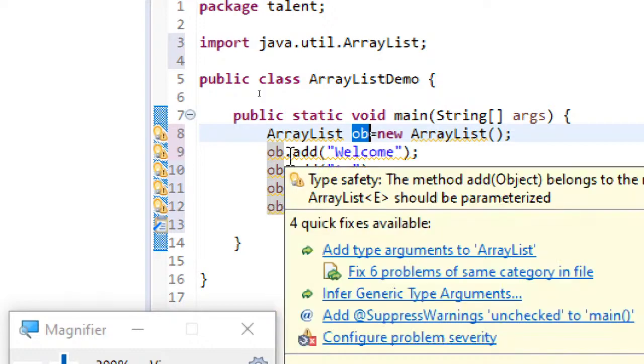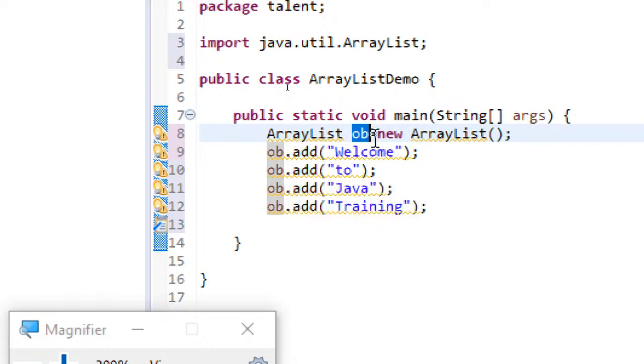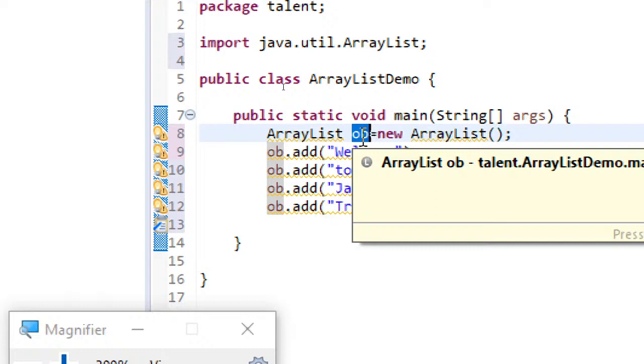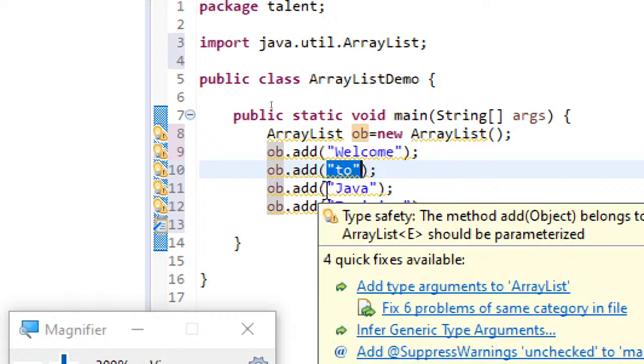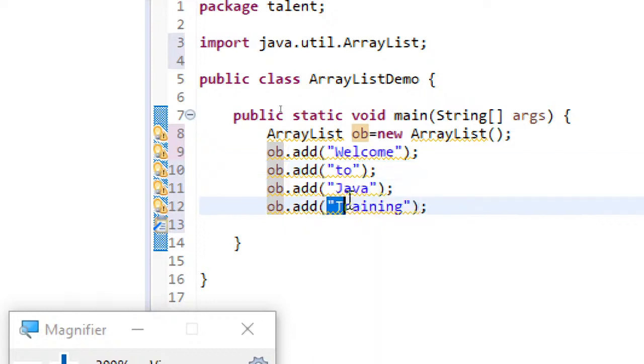So here we are creating an object ob of ArrayList, and then to this ArrayList object I am adding other objects. You can see I am adding 4 objects. Welcome is one object, and the type of object is string. Next I am adding 2. Next java. Next training. So I am adding 4 string objects to this ArrayList object.